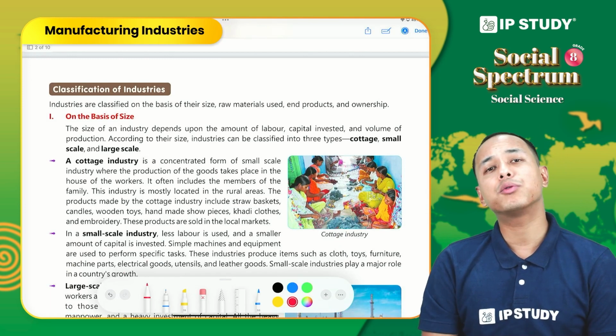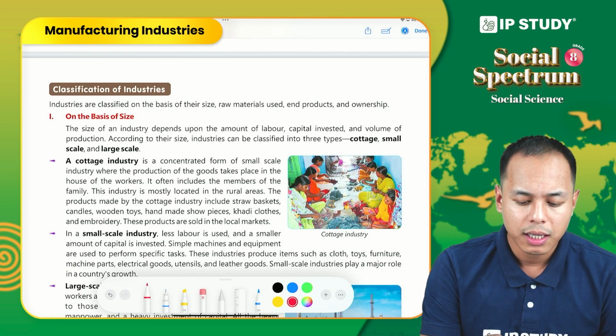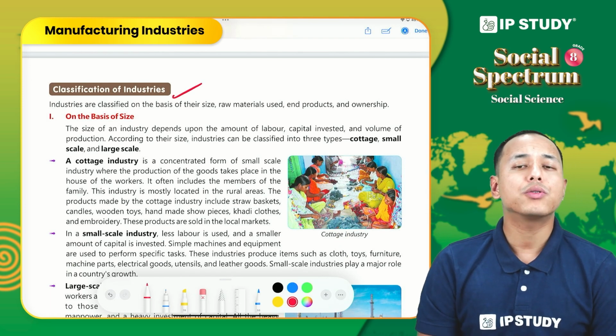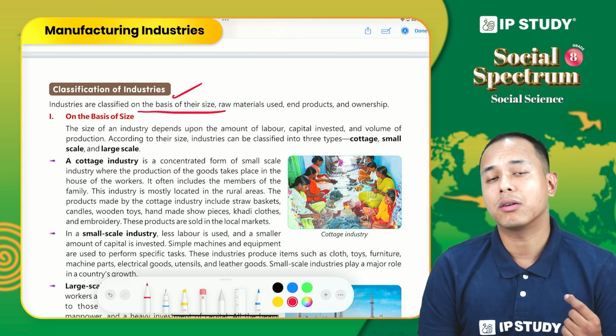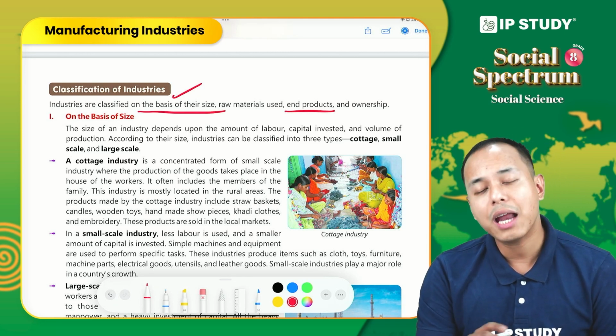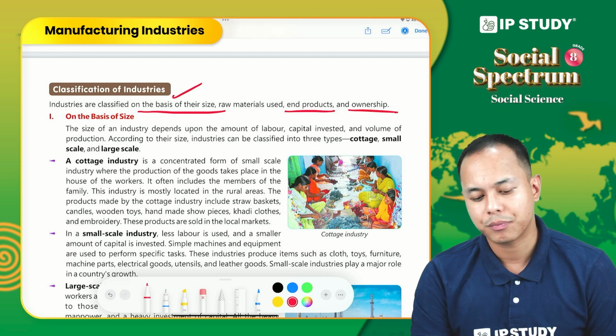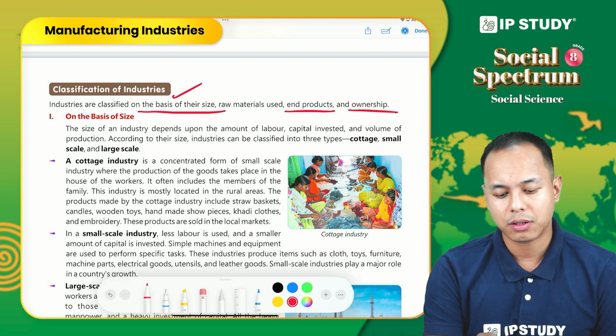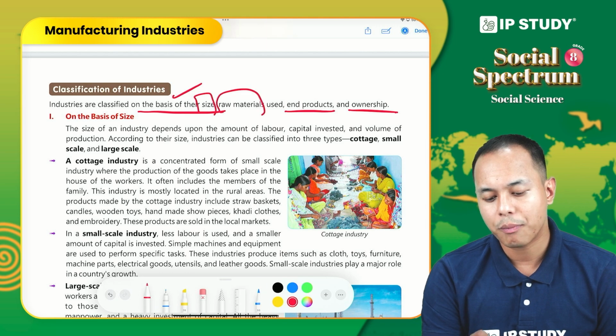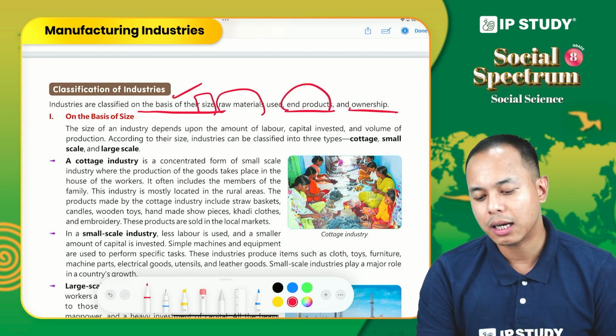Now let us come to the first topic of the chapter, classification of industry. Industry can be classified on the basis of their size, the raw material used, end product and ownership. So there are normally four categories that we can classify on: first, size, then raw material, end product and lastly ownership.